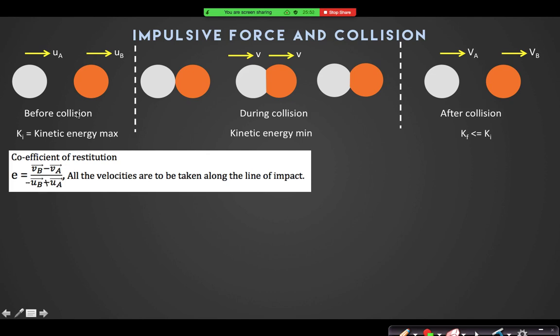And the denominator, UA minus UB, is the relative velocity of A with respect to B, the relative velocity of approach. So E is the ratio of those. Please repeat what terms you use, sir. In the numerator it is the relative velocity of separation, and the denominator is the relative velocity of approach.